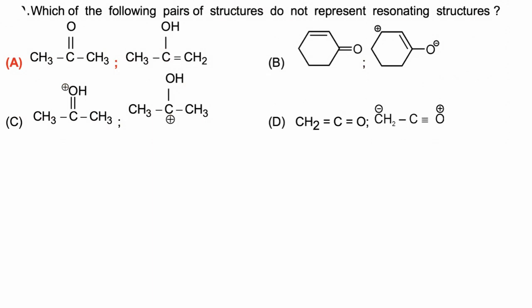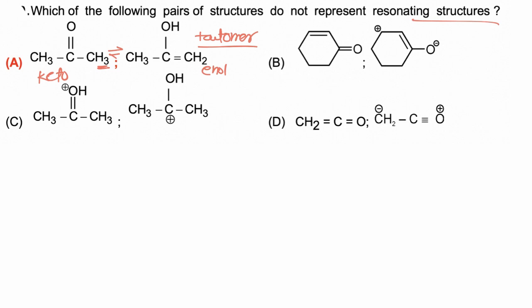Which of the following pairs of structures do not represent resonating structures? Now in option A, if we take these two molecules, the position of hydrogen is changed, while during resonance the position of atoms does not change. So they are tautomers rather than resonating structures, because one is keto and one is enol. So they are present in dynamic equilibrium and they are isomers.